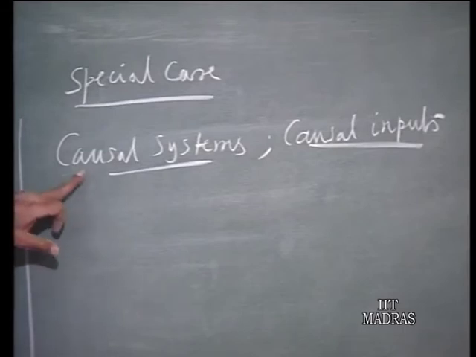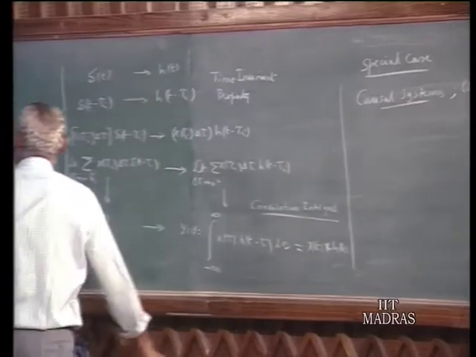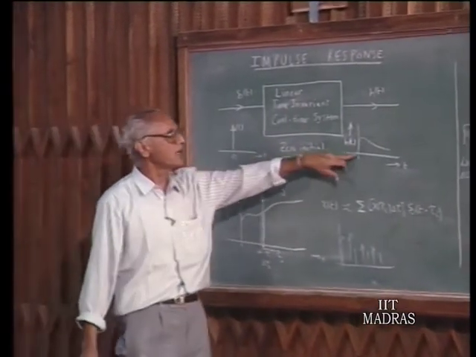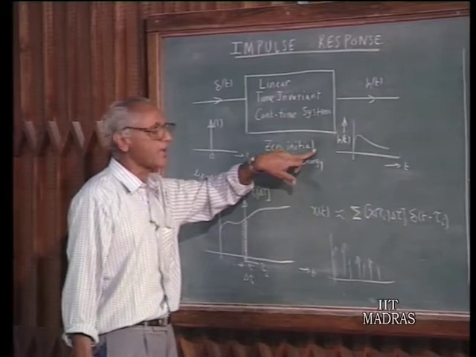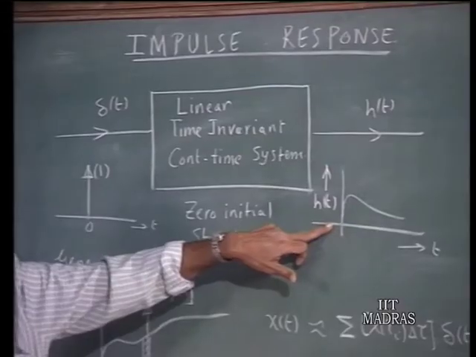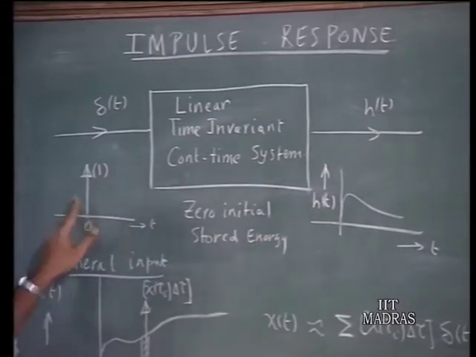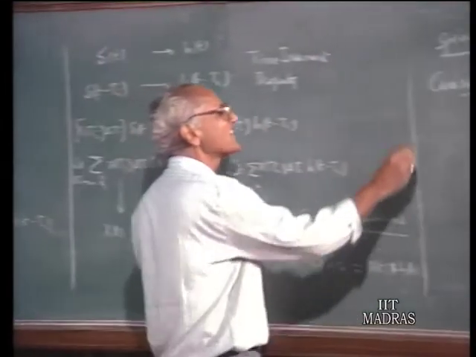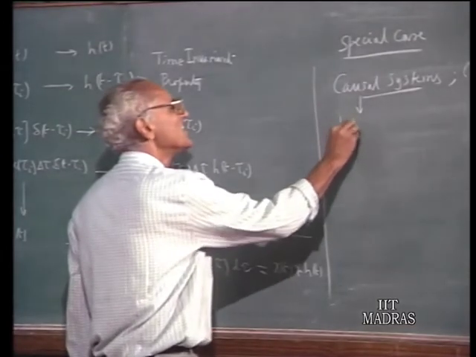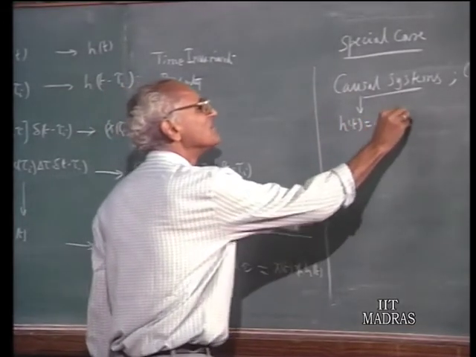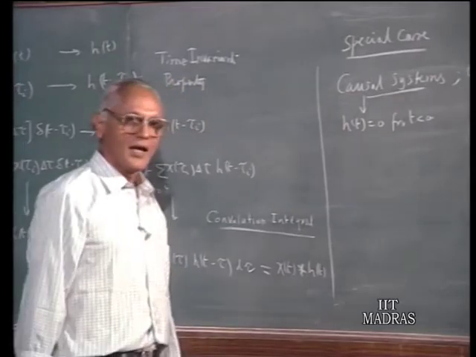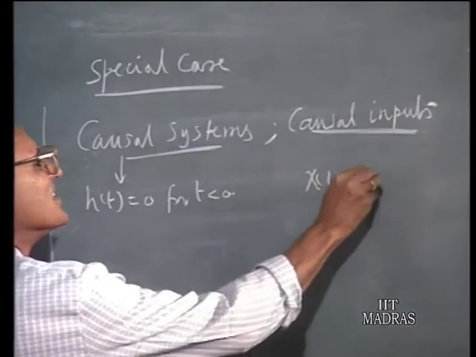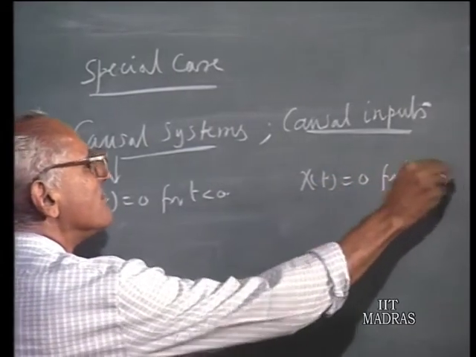If the system is causal, then an impulse x, delta tau given here, cannot have an impulse response for negative values of time. That means h(t) will be 0 for t less than 0. So, if the system is causal, the impulse response must be 0 for negative values of time. So, the consequence of this causal system is h(t) is 0 for t less than 0. If the input is a causal input, that means x(t) is 0 for t less than 0.